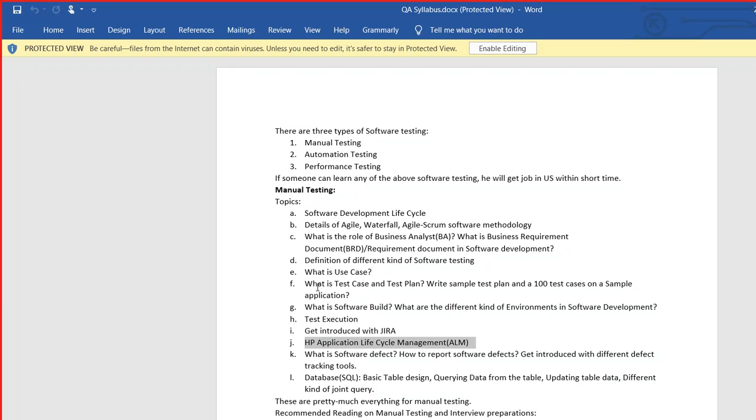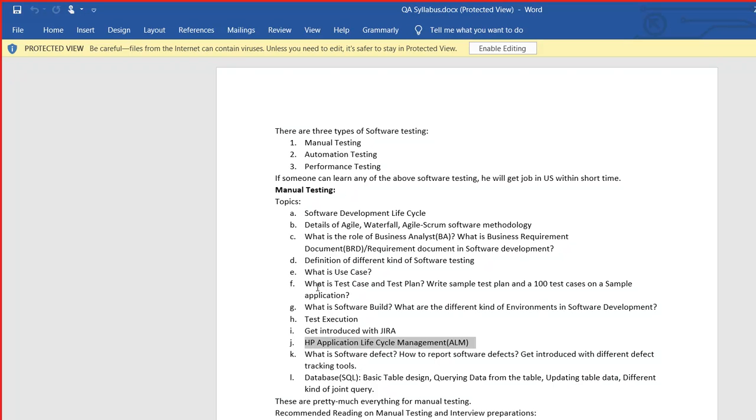Let's say you are testing an application, a software application. When I talk about application, it is something like Facebook, something like wellsfargo.com, something like instagram.com, something like a mobile application. You use a lot of things in a mobile application, right?